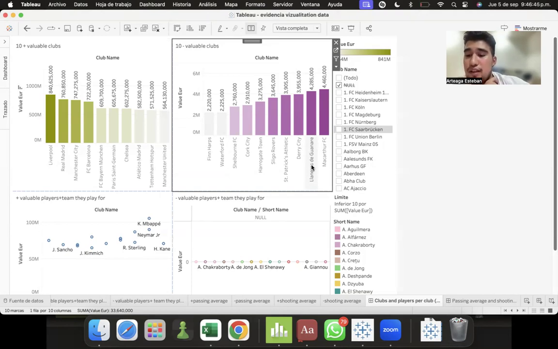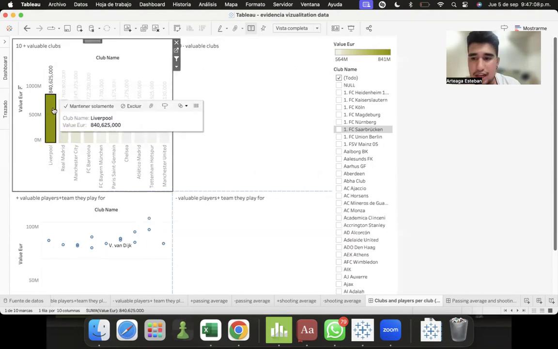But anyway, let's move on to the analysis of the database and the corresponding graphs. It should be noted that in the graphs, I filtered the best 15 and the worst 15 in terms of market value, since the database brought hundreds of thousands of players, but with this filter, the objective can be perfectly shown. So in the first graph here, we have a graph showing the 10 most valuable clubs in the world to see what their value was and to see if there is any kind of relationship in the following graphs with the value of the players.